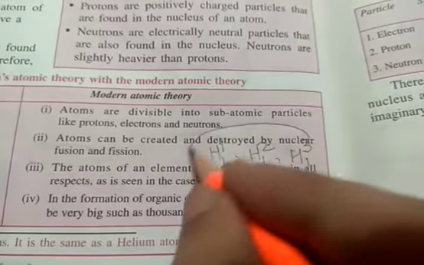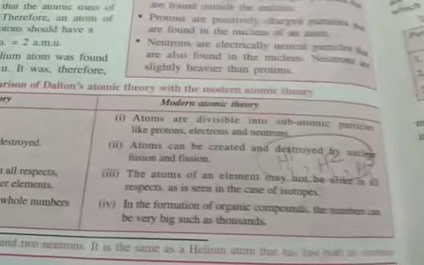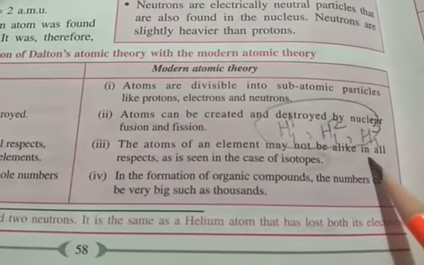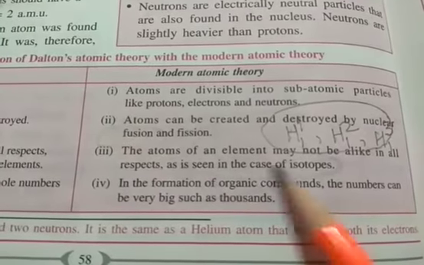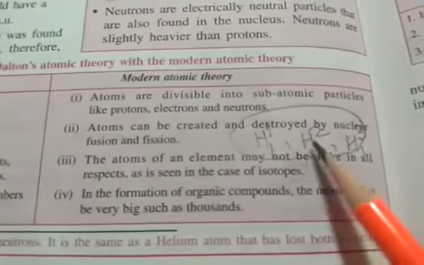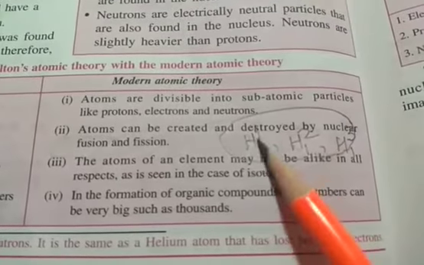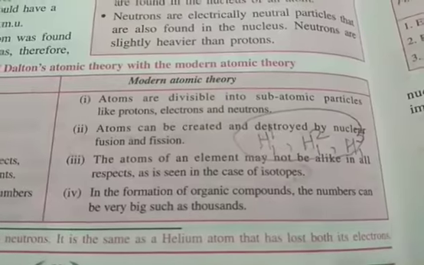So I will say that all these three are isotopes of each other. So once again, the atoms of an element may not be alike in all respects, as is seen in the case of isotopes. Although all are hydrogen, their atomic masses are different, so in that sense, they are not alike.